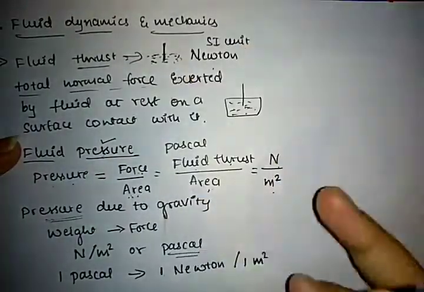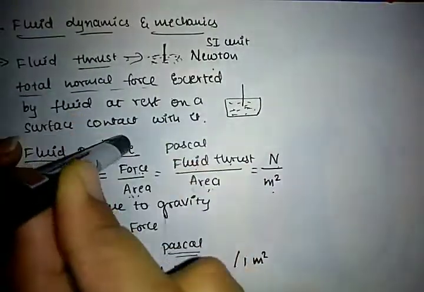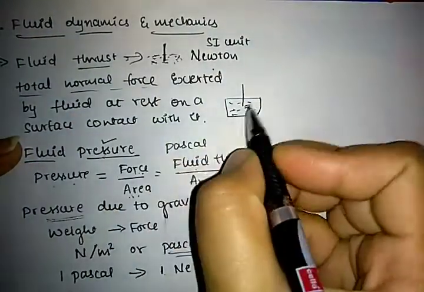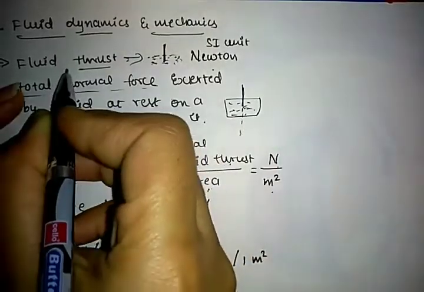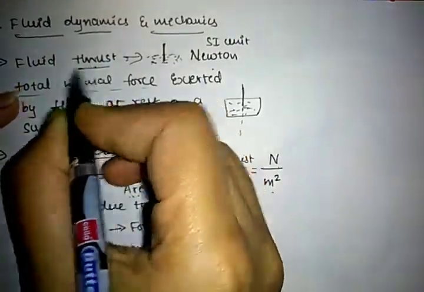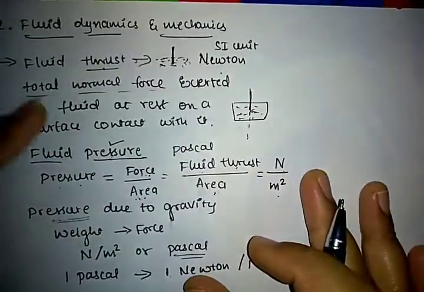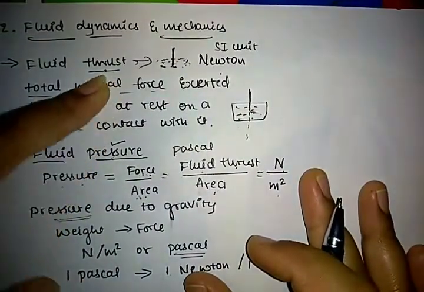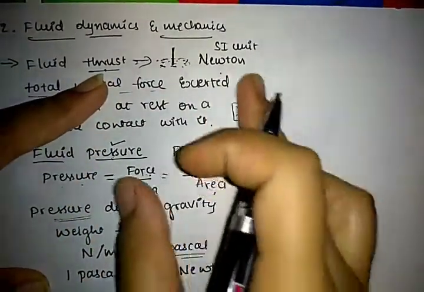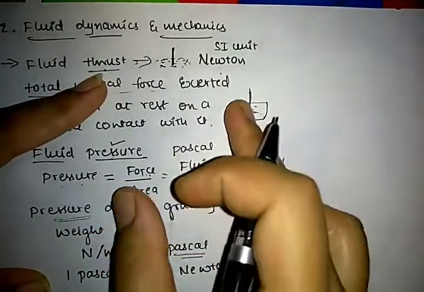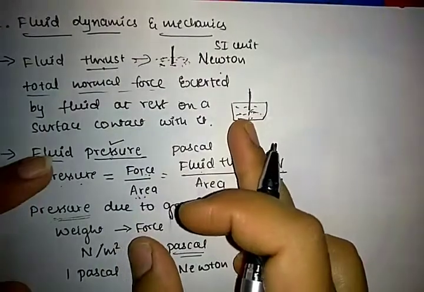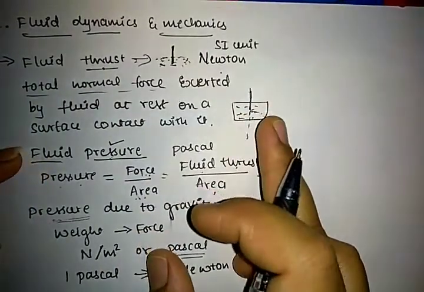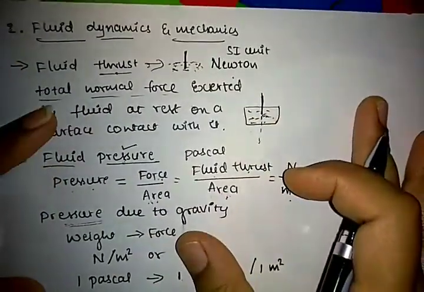Normal force is nothing but a perpendicular force. The perpendicular force acting on a surface in contact with a fluid at rest is known as fluid thrust.